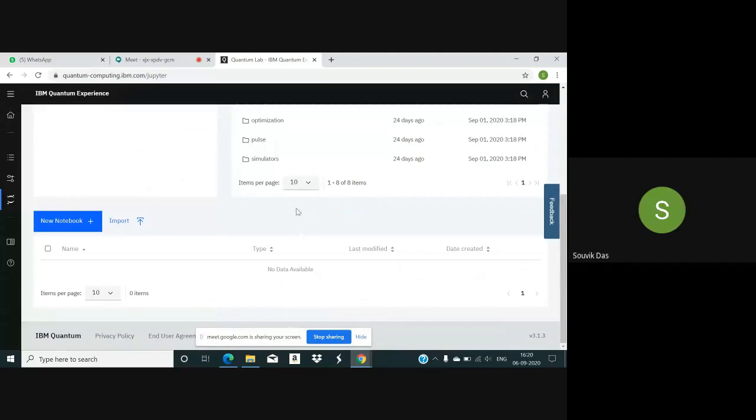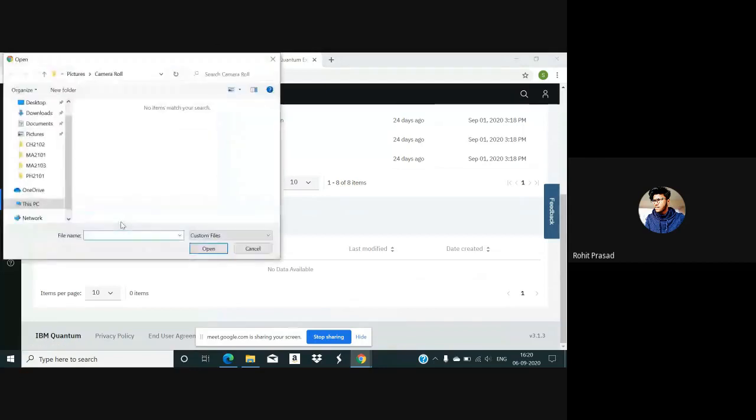Where is the simulator? Right now, import that thing. You see import, right? Yeah. Import your files there. I gave you two files, right? In WhatsApp, I sent you two files.